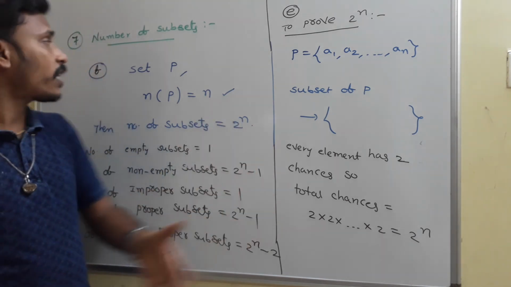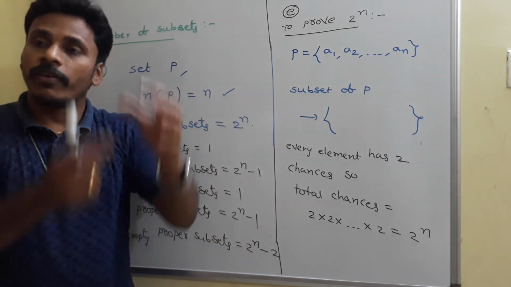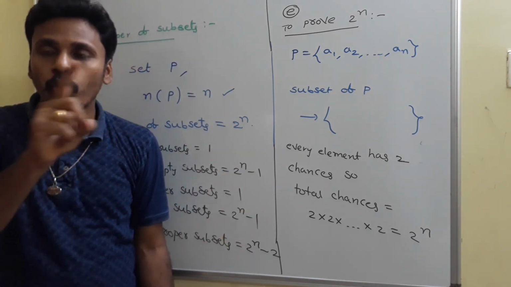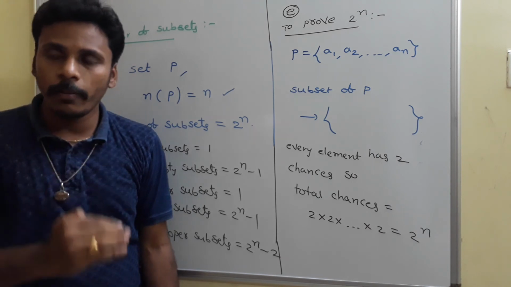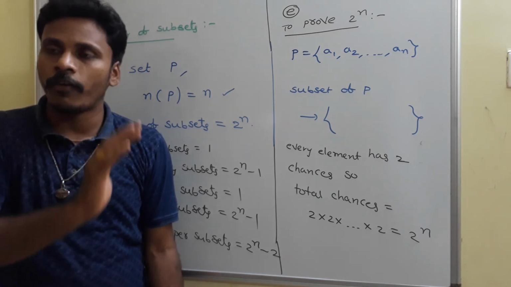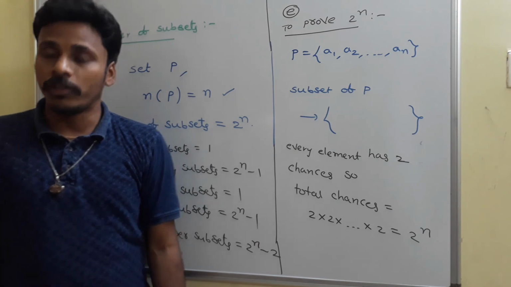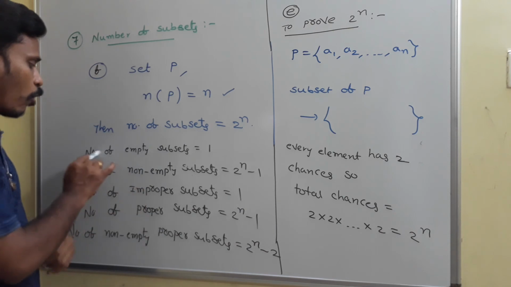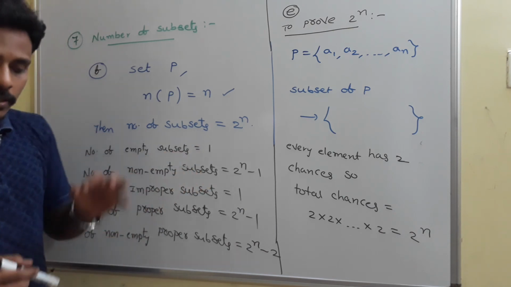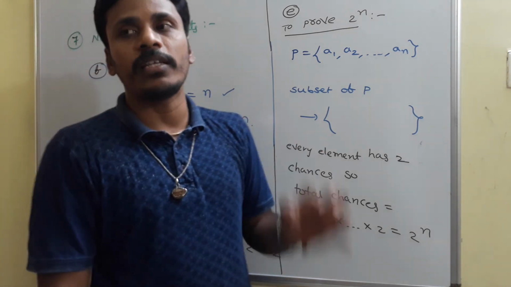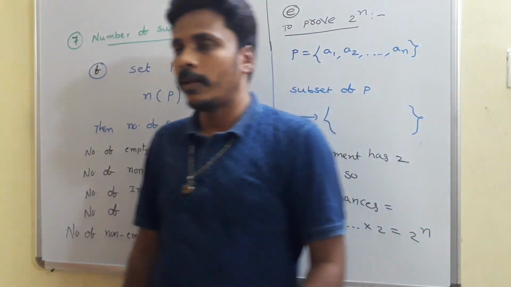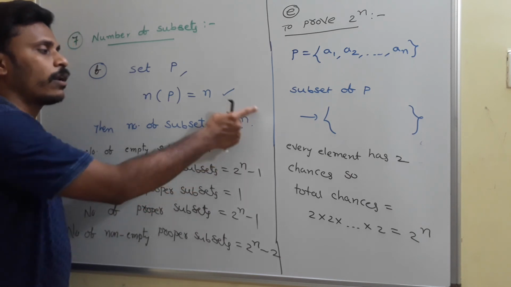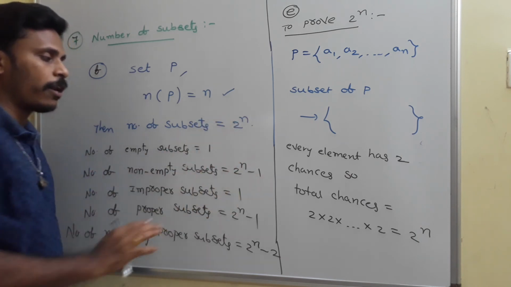In the previous point 6, suppose I have subsets. Among all those subsets, I have only one empty subset and all the remaining are non-empty subsets. That's one way of classification. In that way, how many empty subsets does a set have? Only one. So the number of empty subsets is equal to 1. Since the empty subset is the only empty one and all the remaining are non-empty, the number of non-empty subsets is found by subtracting this one from the total subsets, so 2 power n minus 1.